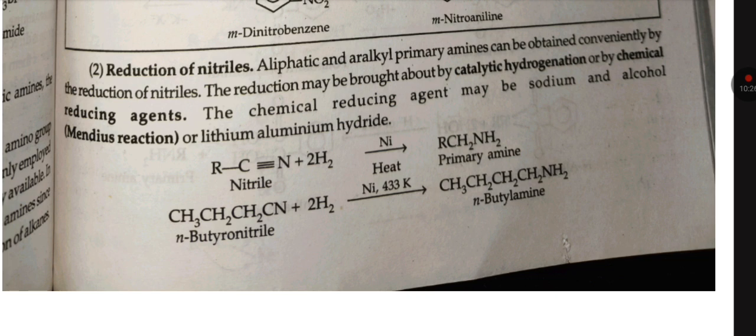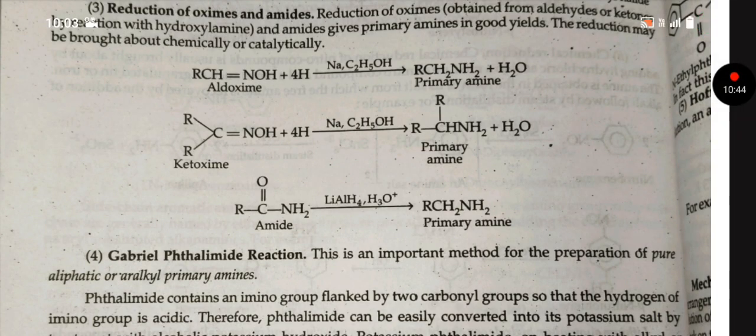Nitrile on reaction with nickel and heat gives primary amine. N-butyronitrile plus H2 gives N-butylamine.